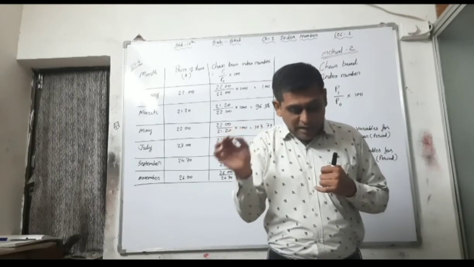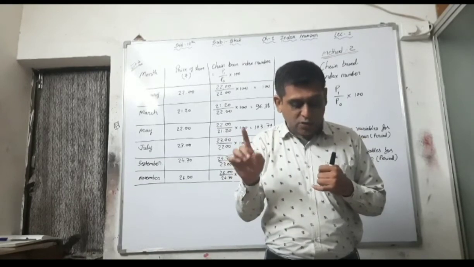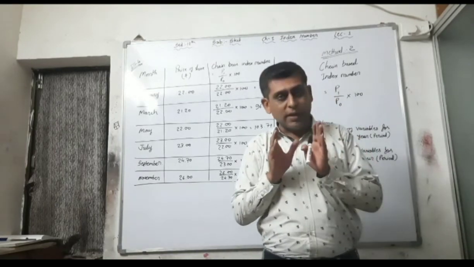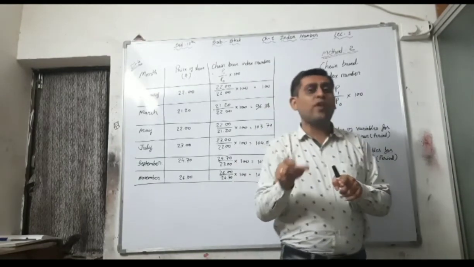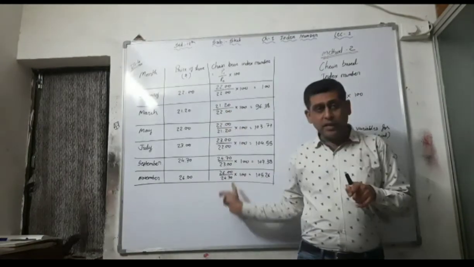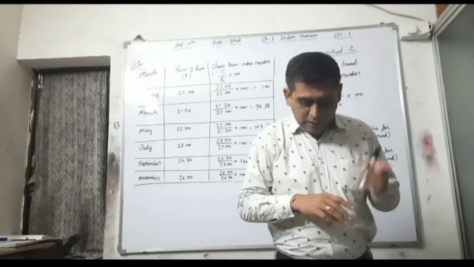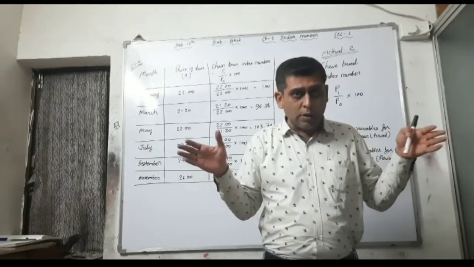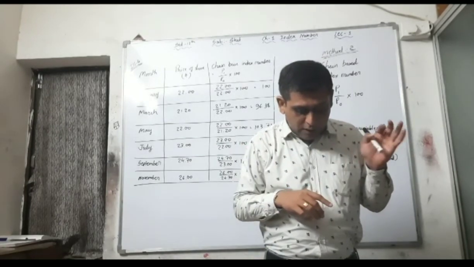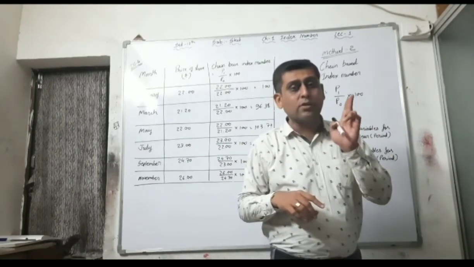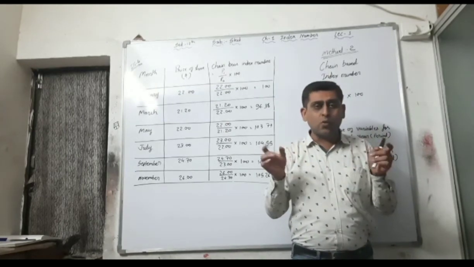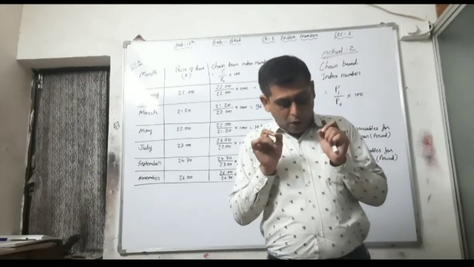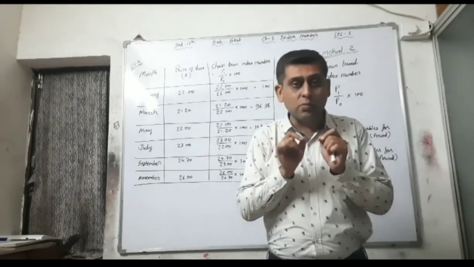Second one, with chain base and by taking the average. See, you have to take 2008 as a fixed year and find out the fixed base index number, as well as find out the chain base index number from this data. And the third question, also by taking the average: you have to take the quantities purchased in 2010 and 2011, add those 2 years, then take the average of those 2 years as the fixed base production.